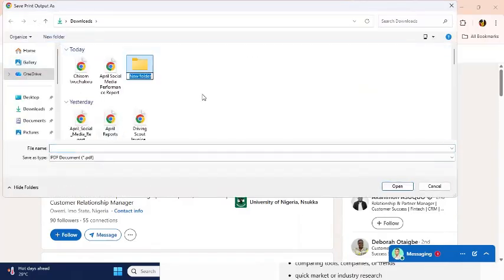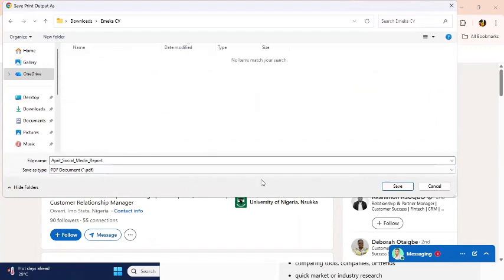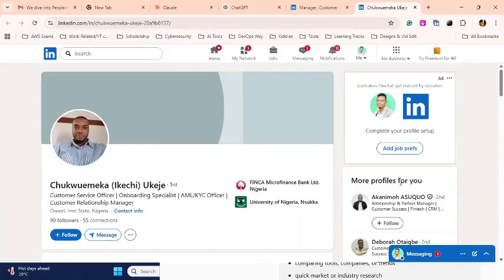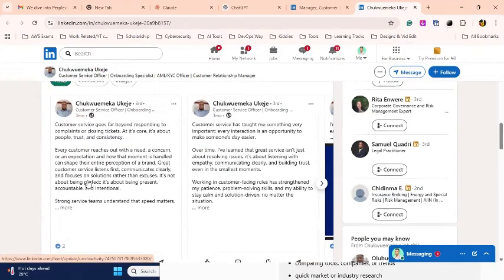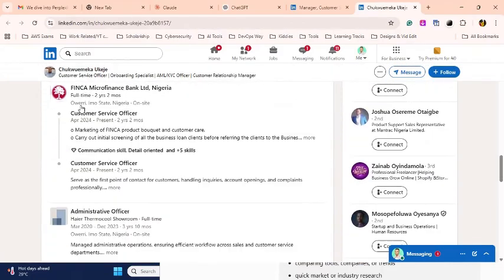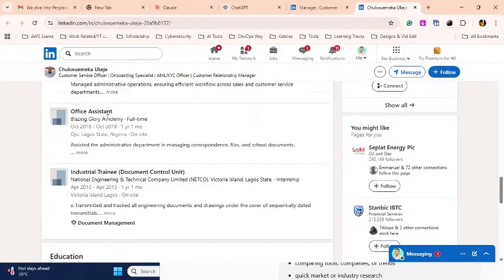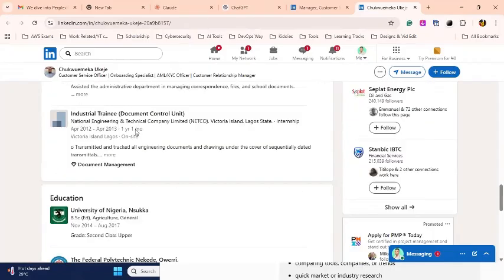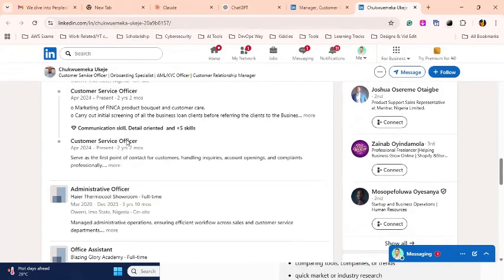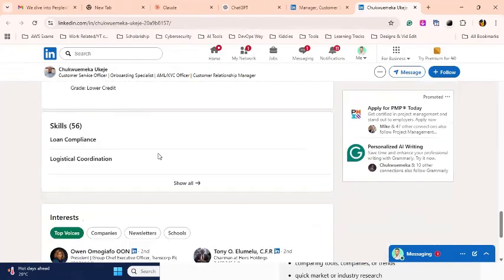Let me call it initial saving so that everything is saved there. So I save, let me call it profile page. It saves it as a profile page. And the next thing you notice is that under experience, this was covered, right? Education is covered too.